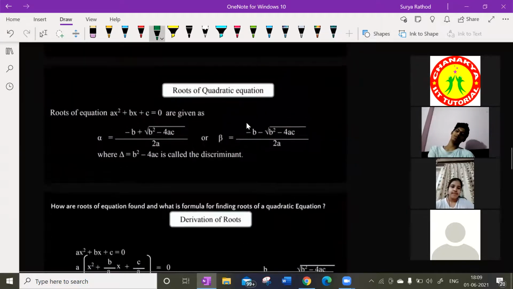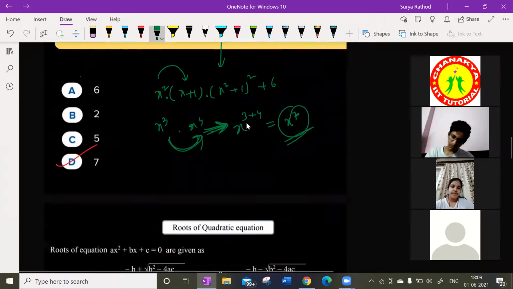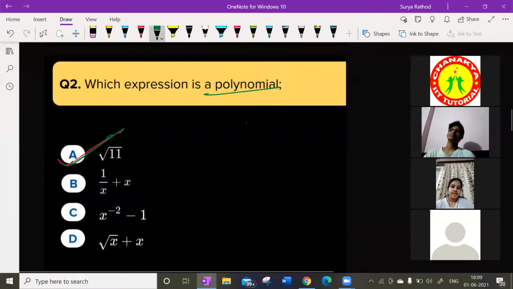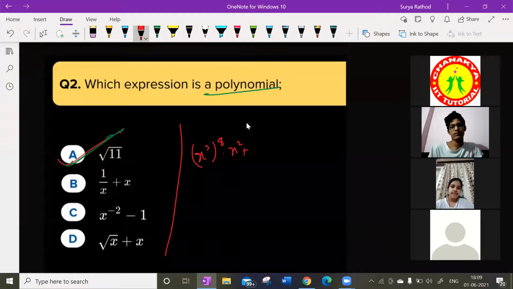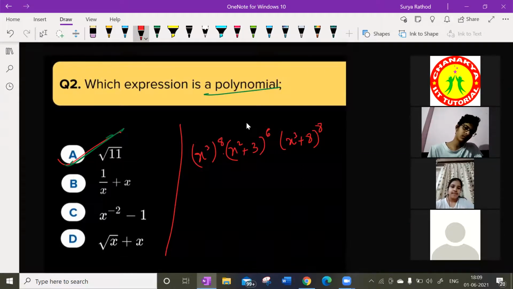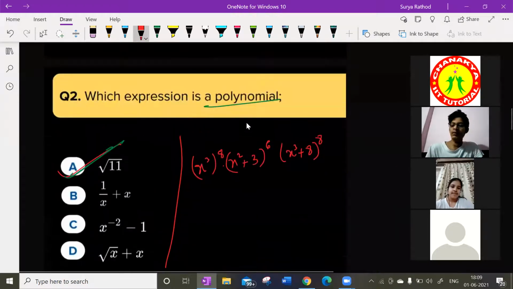Chalo. Next. Now I'll give one more question. You guys make it out here. X cube whole power of 8 into x power of 2 plus 3 whole power of 6 into x cube plus 8 whole power of 8. Tell me, what is the degree of this polynomial? Make it fast.